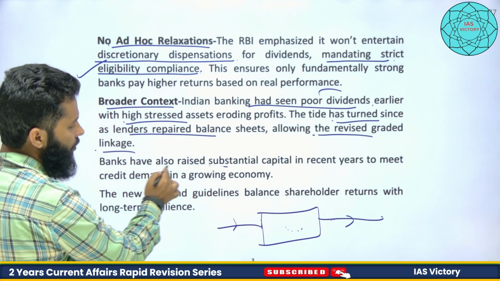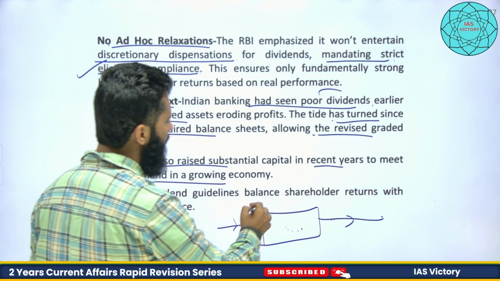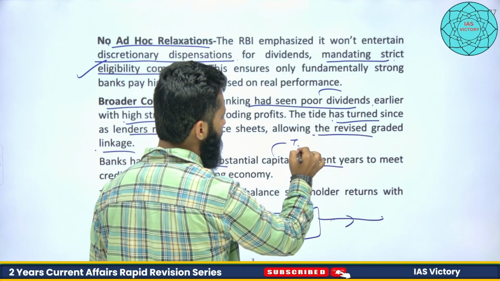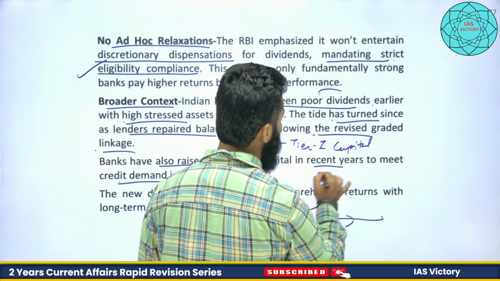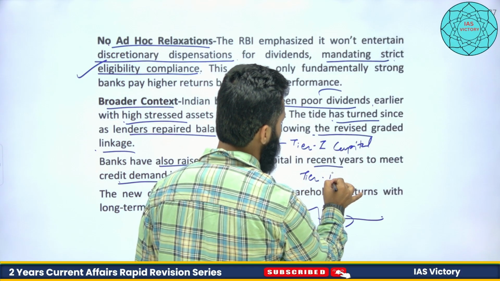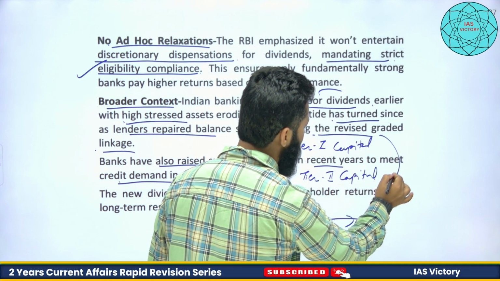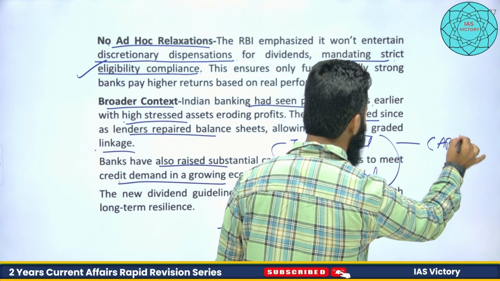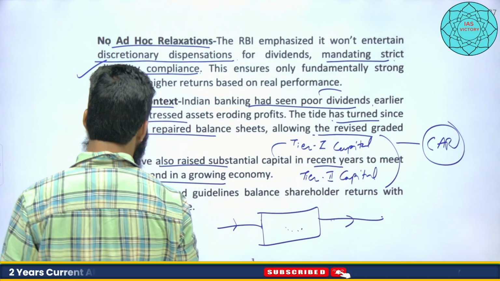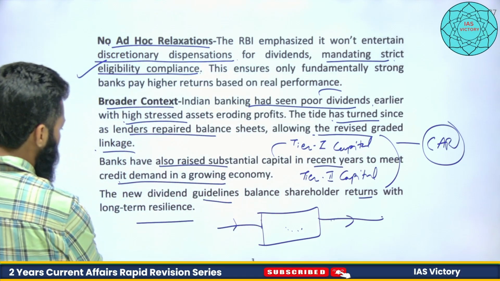Banks have also raised substantial capital in recent years to meet credit demand in a growing economy. This capital is also known as tier 1 capital and tier 2 capital. Tier 1 capital is more liquid, tier 2 capital is less liquid, and tier 1 and tier 2 capital combined together with the weighted risk that is there with the loan is known as what? Capital adequacy ratio. This is what you need to remember. The new dividend guidelines balance shareholders' returns with long term resilience.